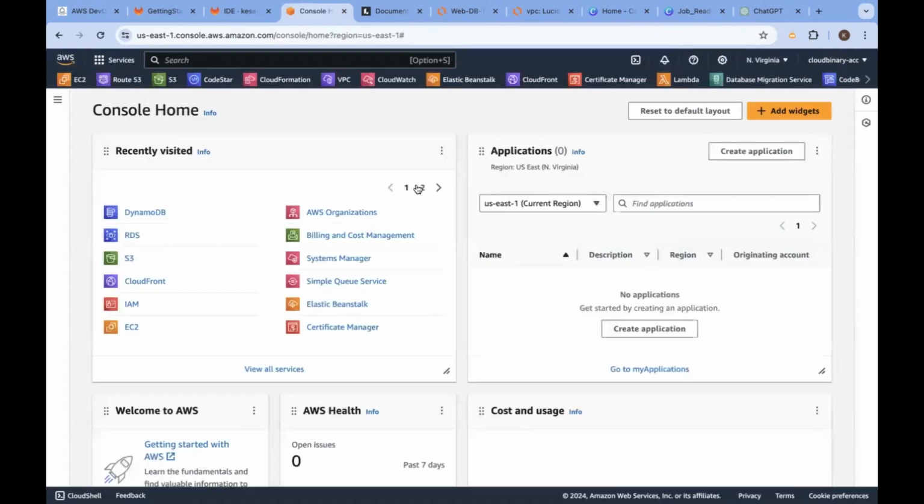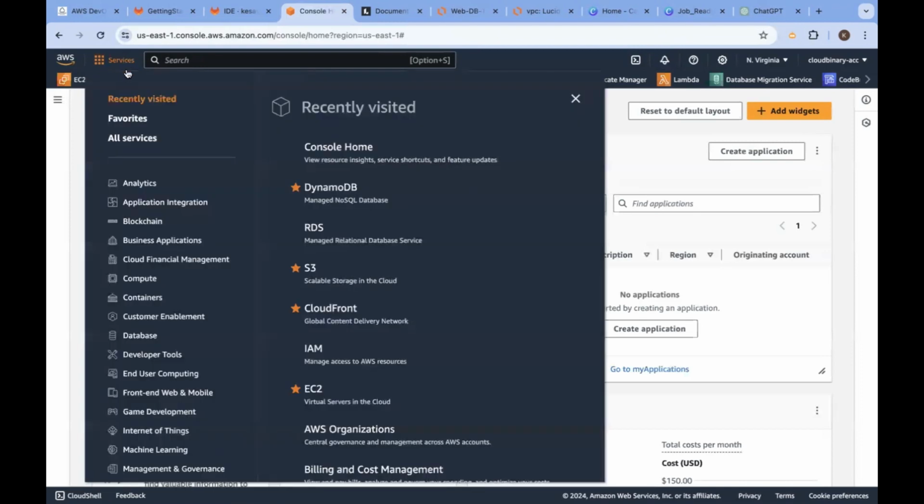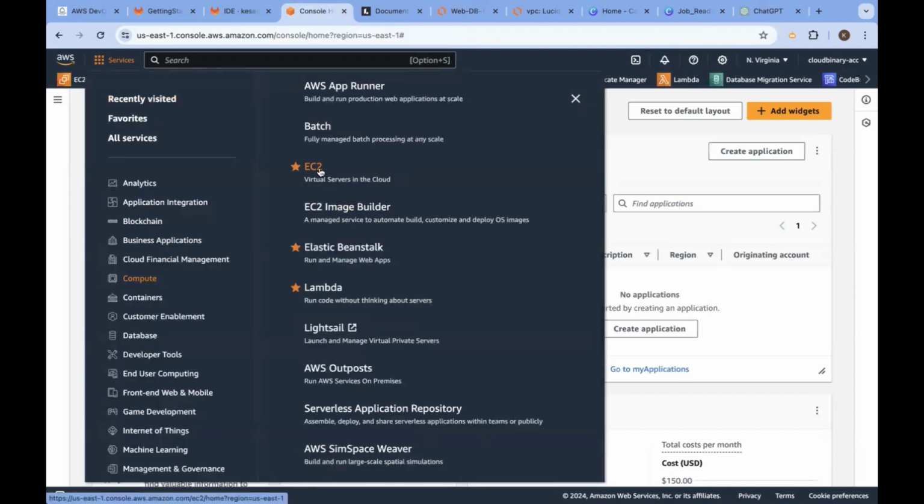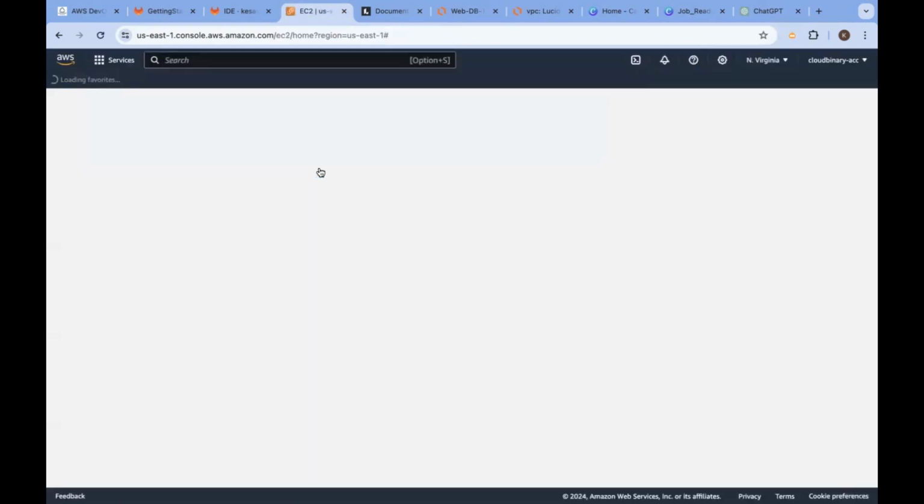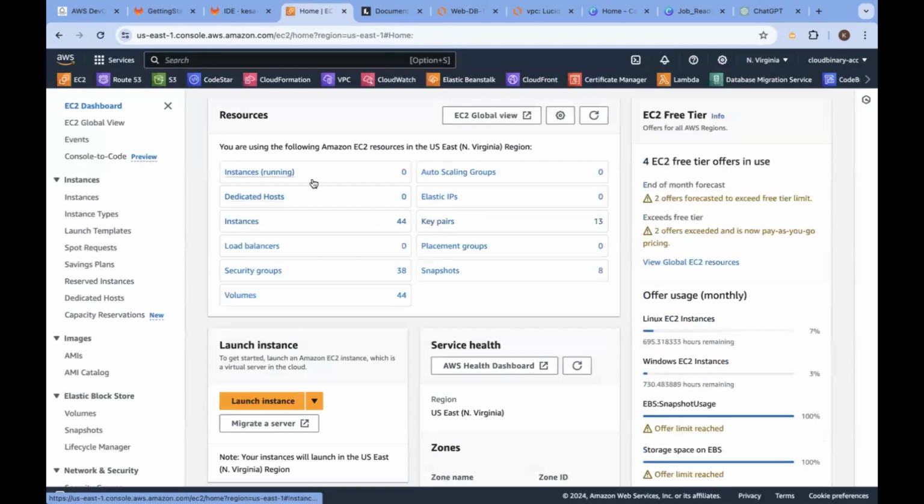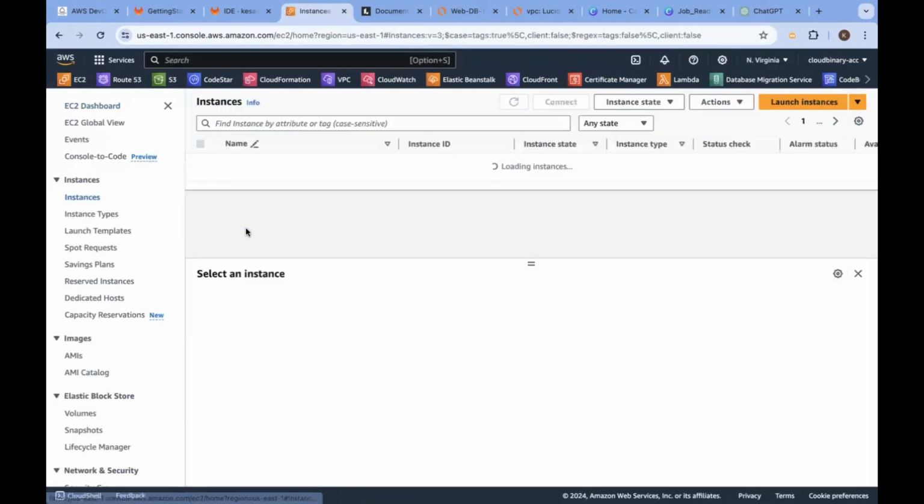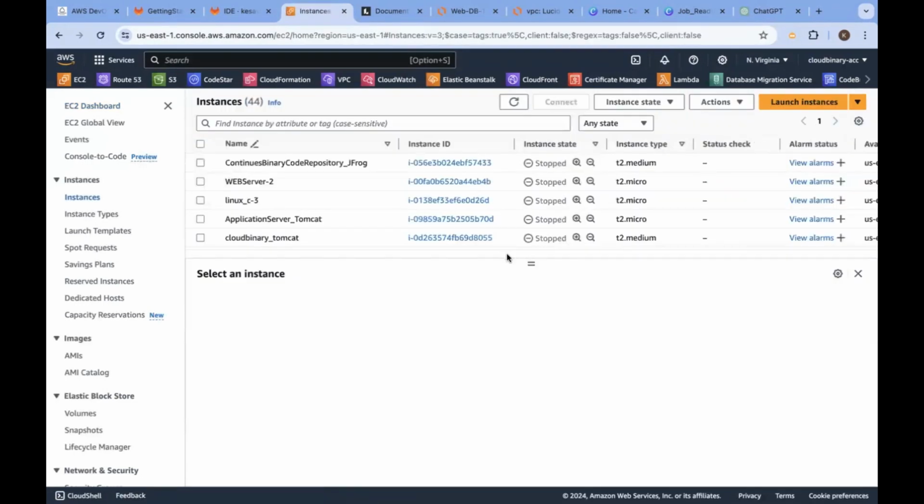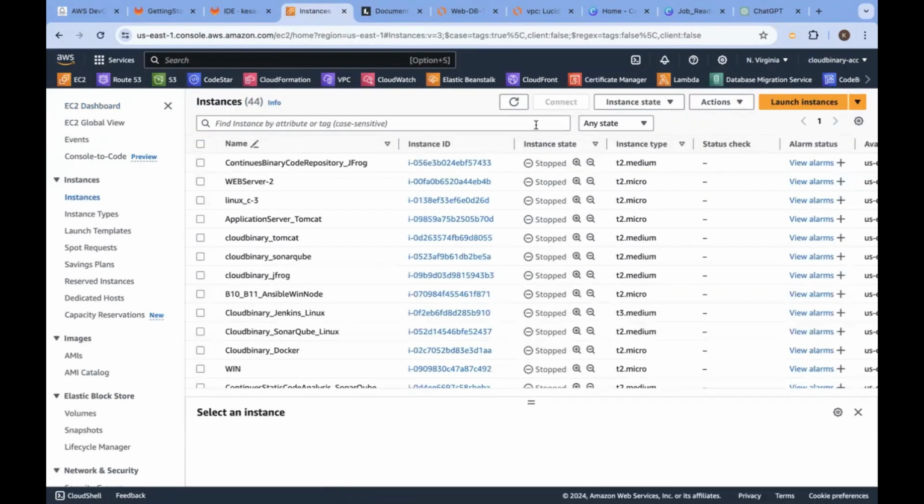And what I will do as a system admin here, we go to services, we go to compute, we go to EC2. What is the purpose of EC2? Running virtual machines in the cloud. There are 44 virtual machines I have, but are they running? No, I stopped them. Current status is stopped.